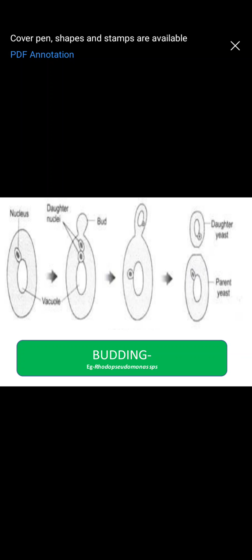But here we should remember, the two daughter cells formed are of unequal size, that is, one cell is a little larger when compared to the other daughter cell. So this is by budding.